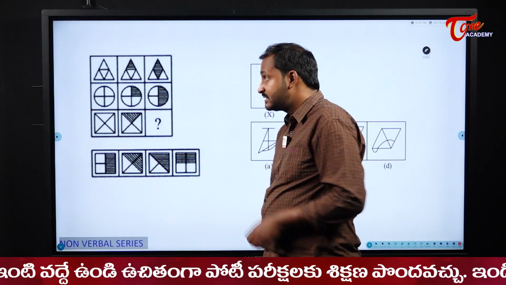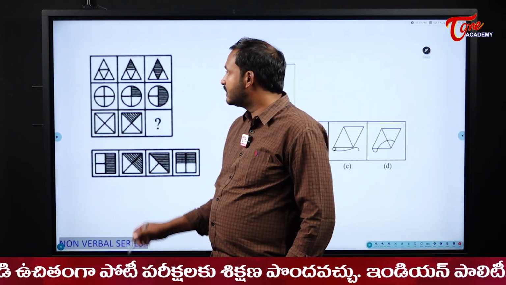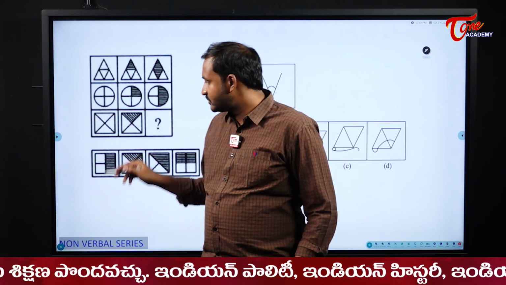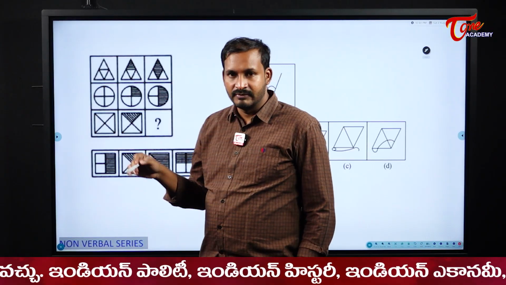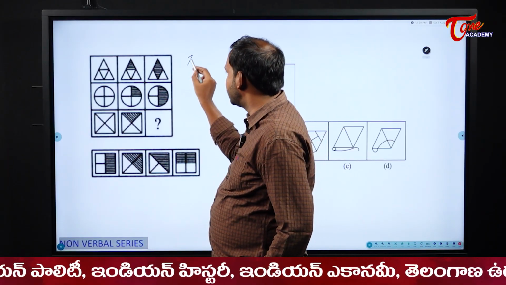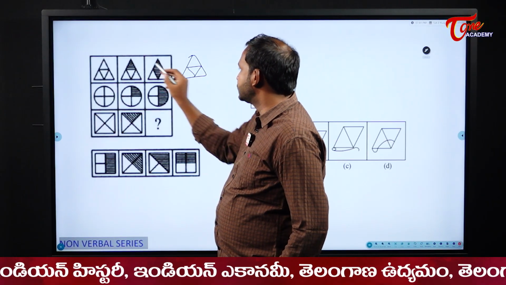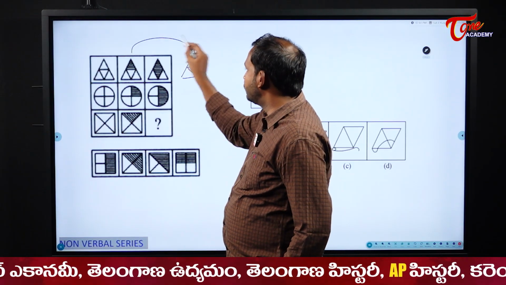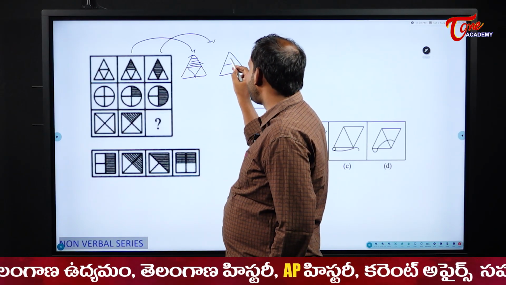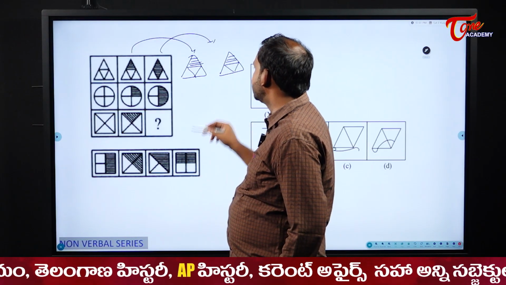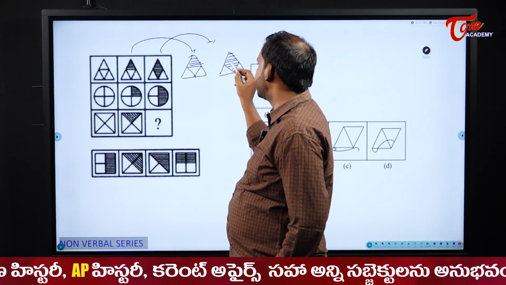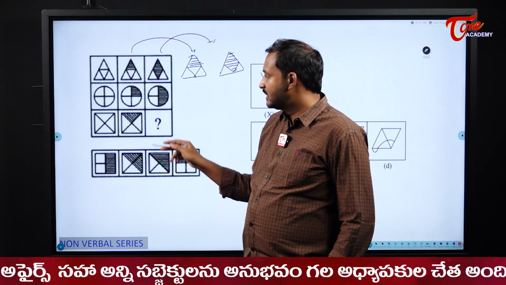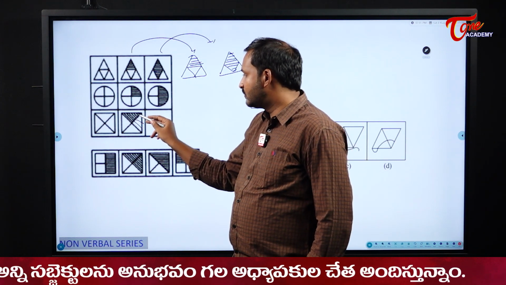Please observe this one, students. Please observe carefully what is happening here. Without disturbing the flow, it is continuing, right? The shaded portion. So here also I should not disturb the flow. See here, students, whether it is visible to you or not, I will draw it more clearly. Here in this middle one, what is happening is the strips are in this manner. And in this third one, what happened here is, without disturbing this flow, the same flow was there here. Next, see this fourth one also, the same thing was done here. See the fifth one, if I do the same thing, it should look like this, right?